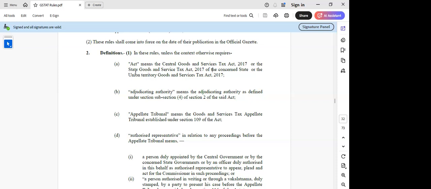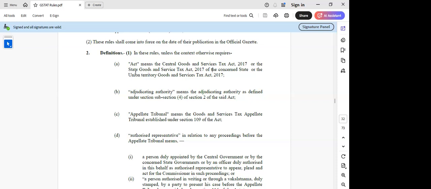So from that date, based on section 112 subsection 1, they have the time limit of filing the appeal within 3 months. And further condonable period is also 3 months based on section 112 subsection 6 for the taxpayer. And if there are any cross objections, they are supposed to file against the department appeal. The time limit is 45 days of receipt of notice that appeal has been preferred under this section for whole or part of any order. So a condonable period of further 45 days for this cross objection is also permissible, subject to there being sufficient cause. So this is the time limit they have specified.